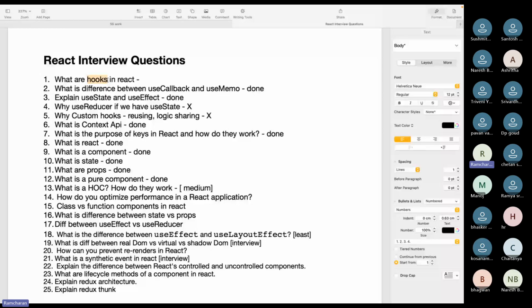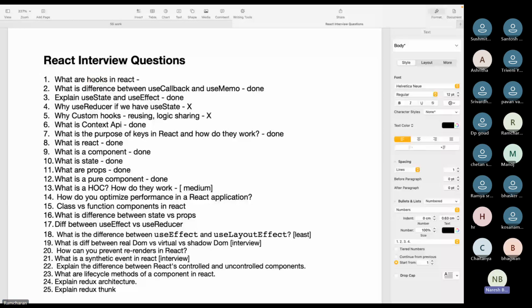By using hooks, you can use React features like state management and side effects. We have useState, useEffect, all those hooks, right? We use hooks in functional components.